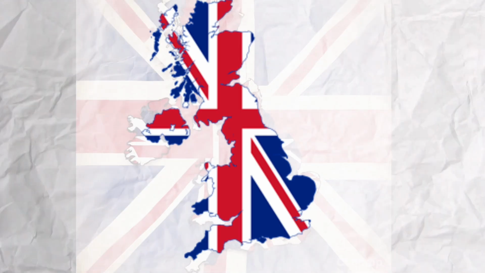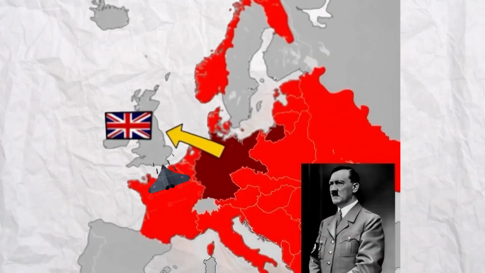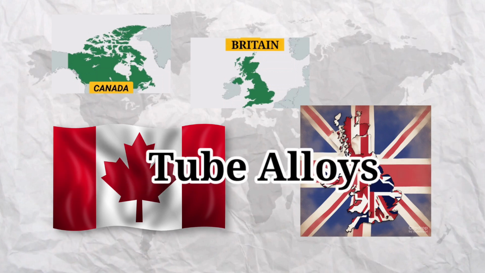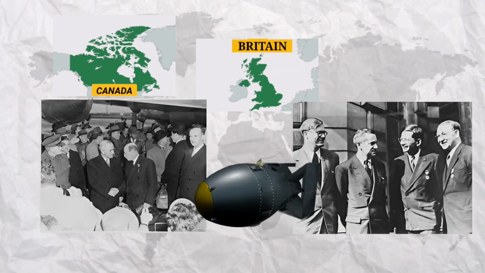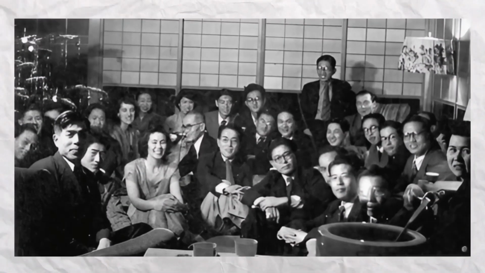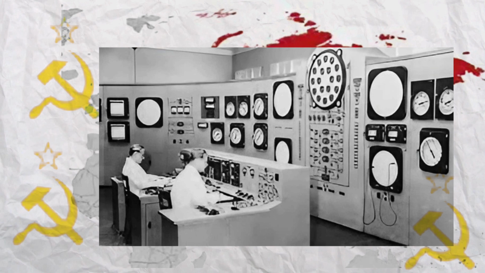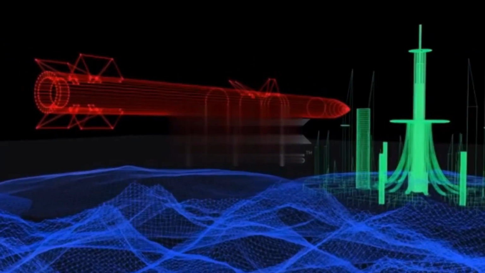On the other hand, Britain also feared that if Germany captured the whole of Europe, then later it would attack Britain as well. For this reason Britain and Canada together started the Tube Alloys project, in which UK and Canadian scientists were assigned the task of making atomic bombs. Meanwhile, some intellectuals in Japan had also formed a committee to make an atomic bomb, but the Japanese rulers did not help this committee in any way, due to which Japan was unsuccessful in making an atomic bomb. In the same period, some scientists of the USSR were also working on this. So in this way many countries of the world had entered the race of making atomic bombs.